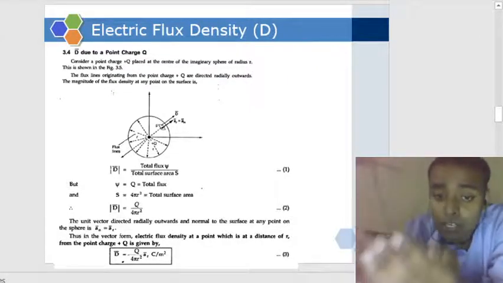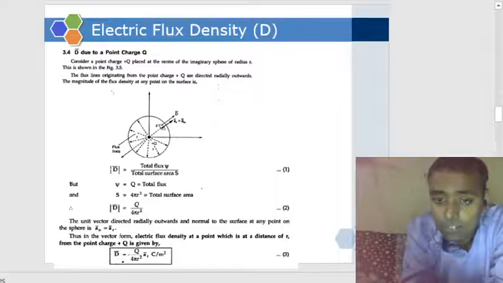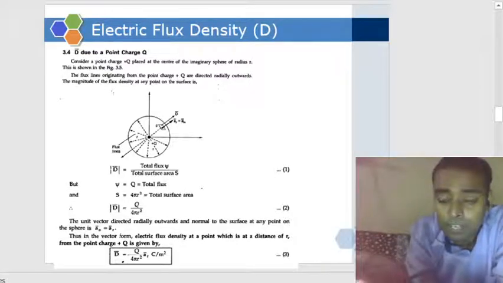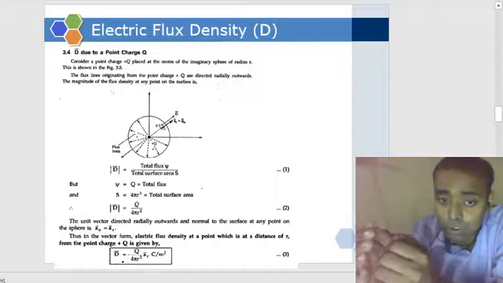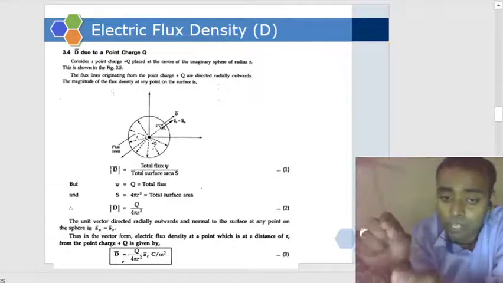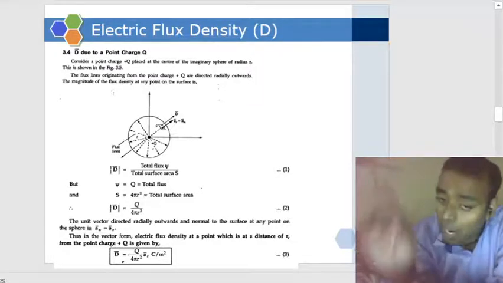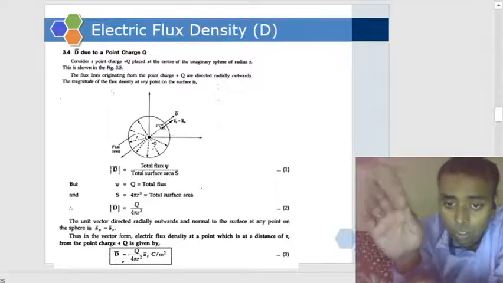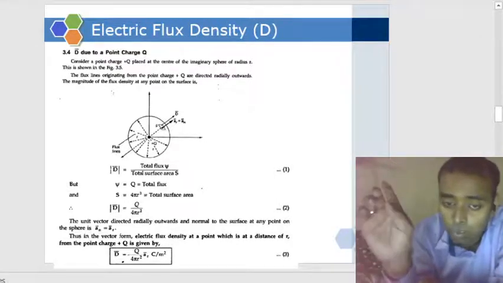From this closed sphere, since we have a plus q charge, the total lines of force, the flux, will be outward.